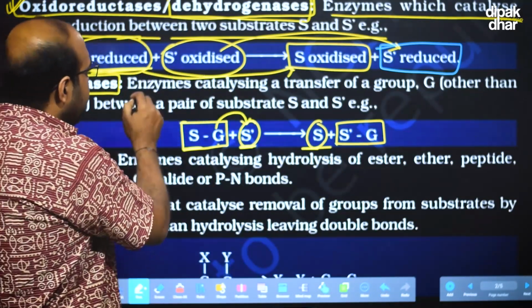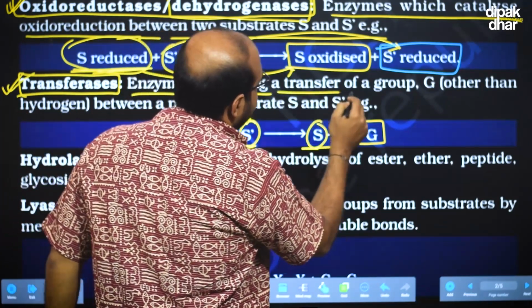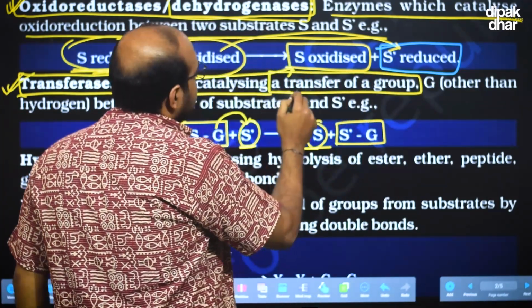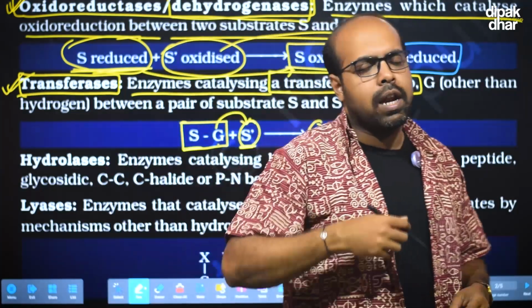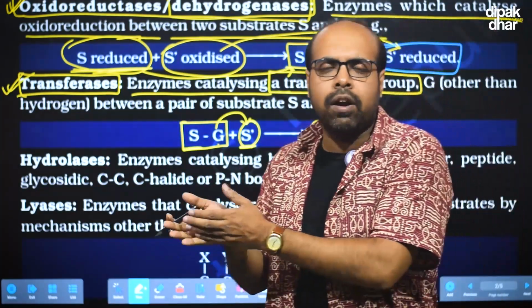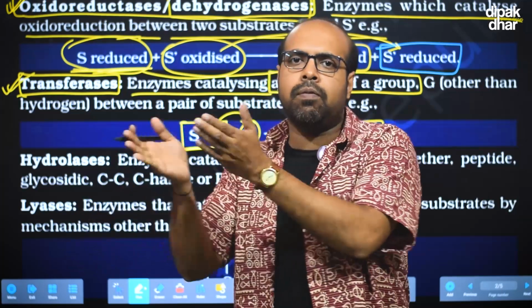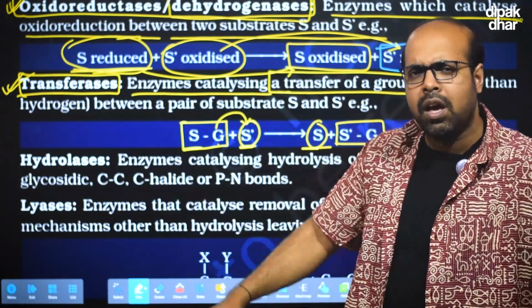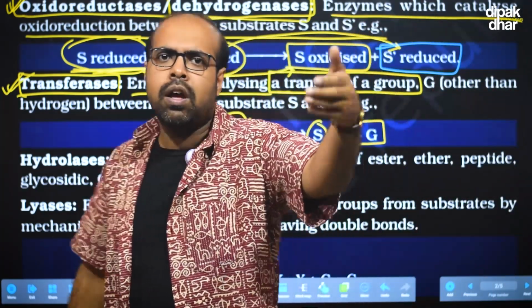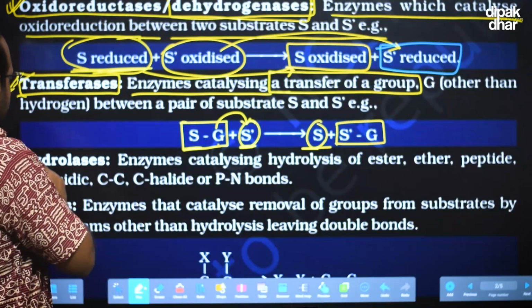So transferases are the group of enzymes that catalyze the transfer of a group. It can be an alcoholic group, hydroxyl group, aldehyde group, or phosphate group. Whatever the group can be, it will be transferred from one substrate to the next.